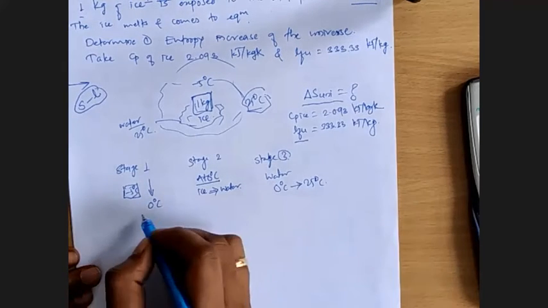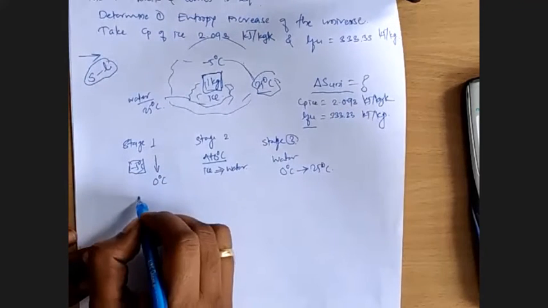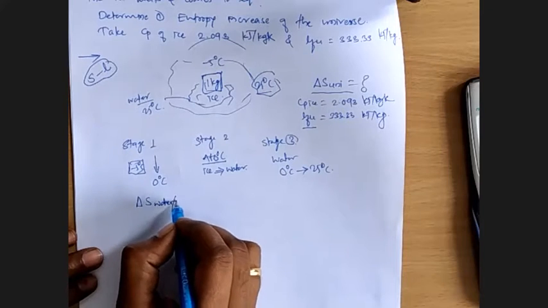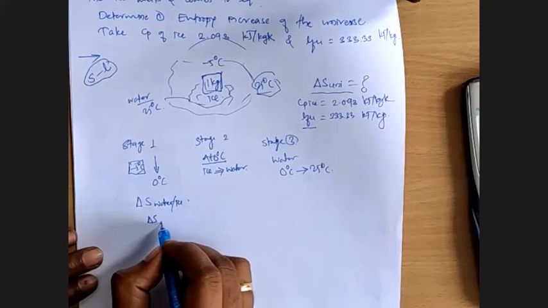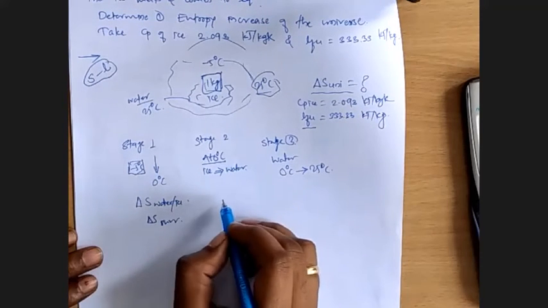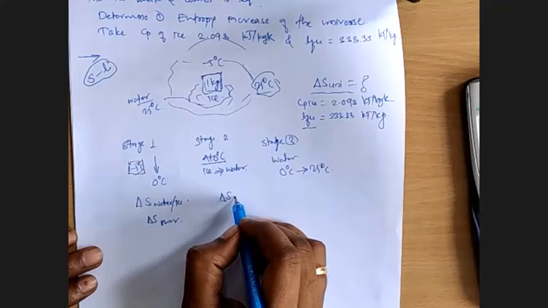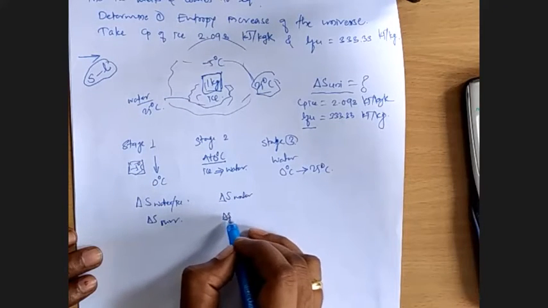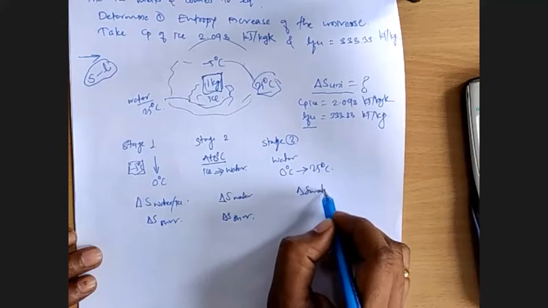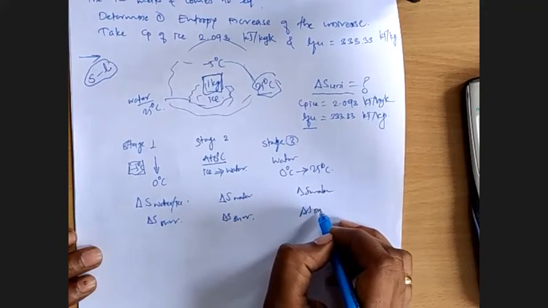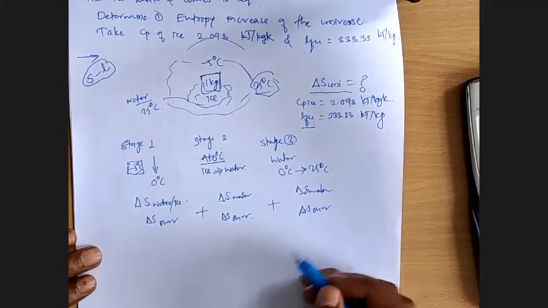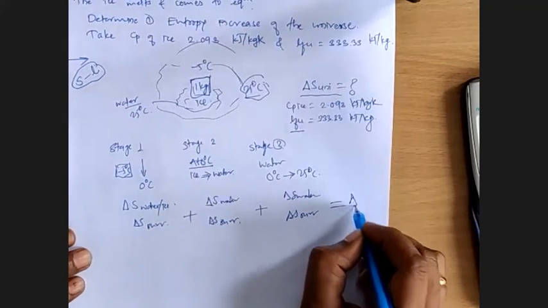So for stage 1, there will be delta S for ice and delta S for surrounding also, right? Similarly, for stage 2 also, there will be delta S for water and delta S for surrounding. Stage 3 also, delta S water and delta S surrounding. And you need to add those three. Then you will get delta S for universe.